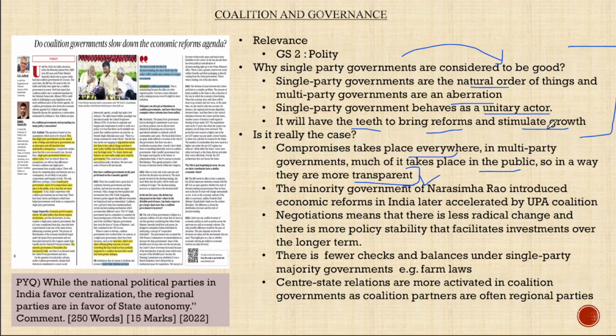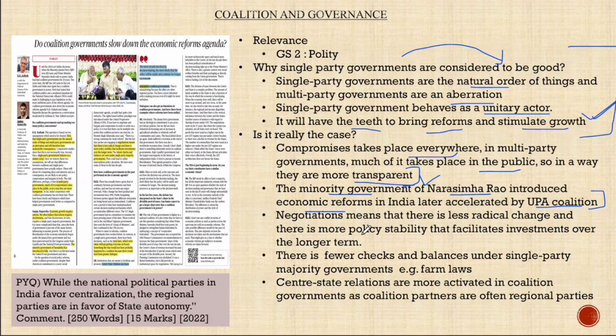The second argument against the economic growth theory is that it is the minority government led by Narasimha Rao that brought economic reforms in India, which was later accelerated by the UPA coalition of 2004 and 2009. India witnessed its highest growth rate during this time, the 2008-9 period. So at that time there was no single party governance in India, but still economic reforms were on the higher side and resulting in growth as well. So this counters this particular argument.